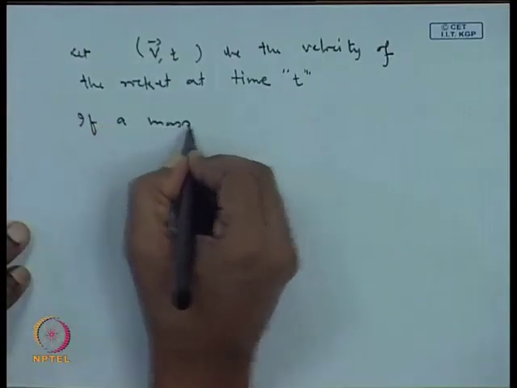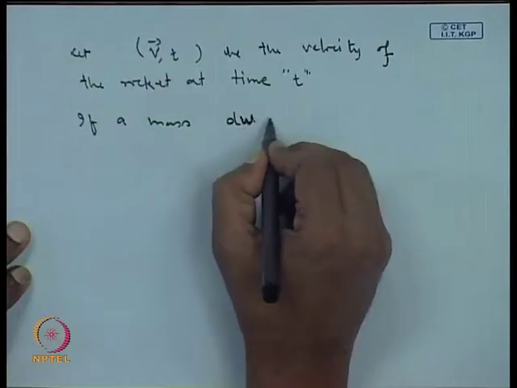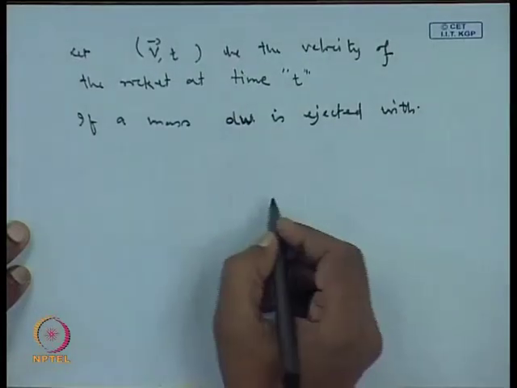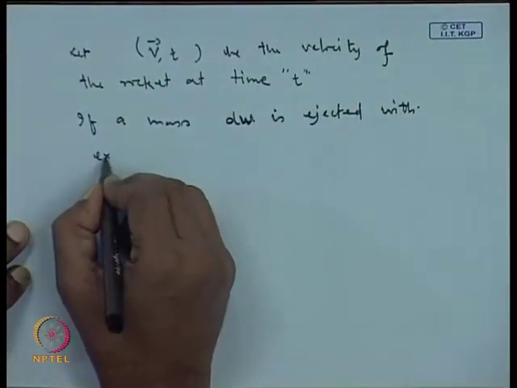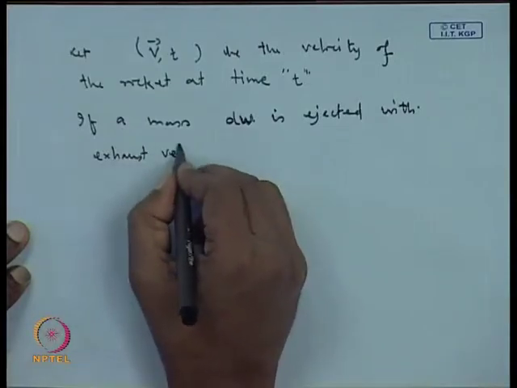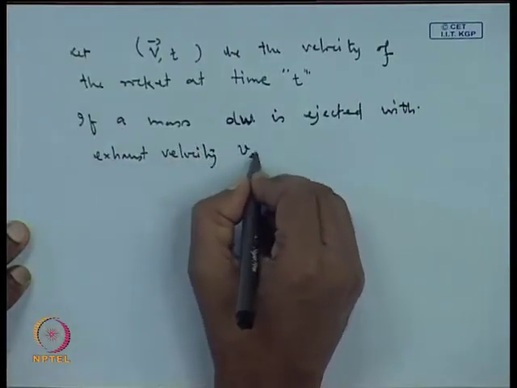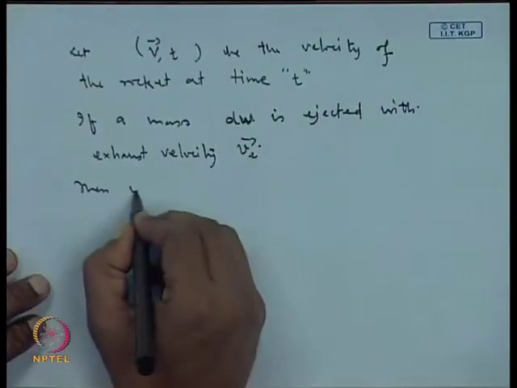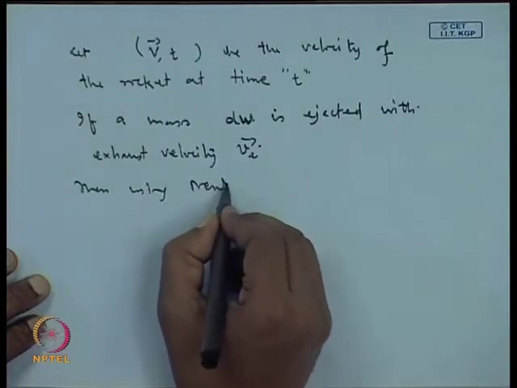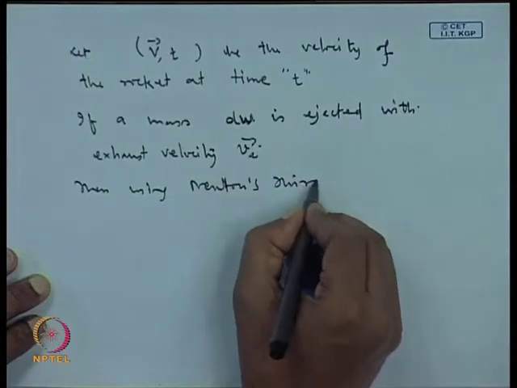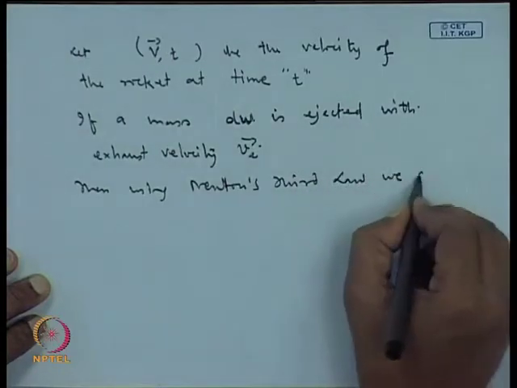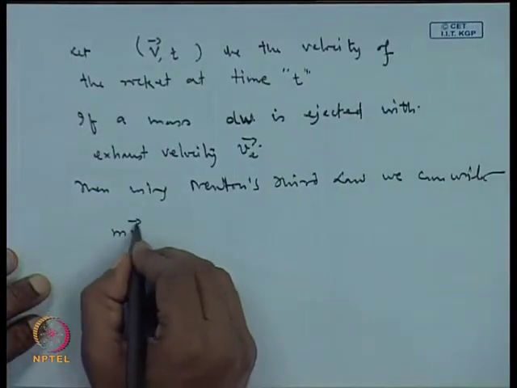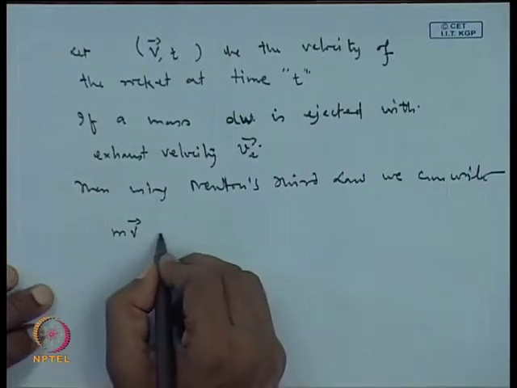If a mass dw is ejected with exhaust velocity v, then using Newton's third law, we can write m v, this is the linear momentum in the beginning at time t.